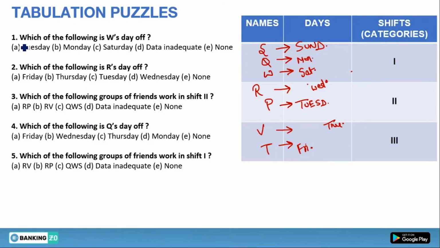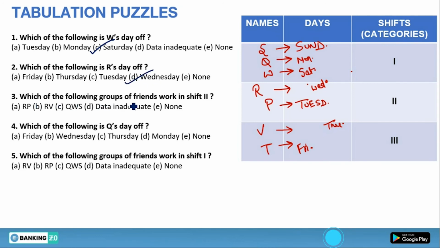Okay, so question number 1. Which of the following is W's day off? So W has weekly off on Saturday. So Saturday is option number C. Which of the following is R's day off? R has weekly off on Wednesday. So option number D is correct.